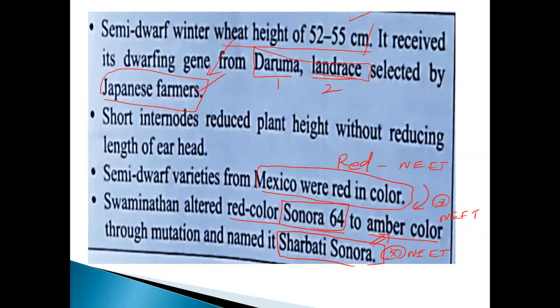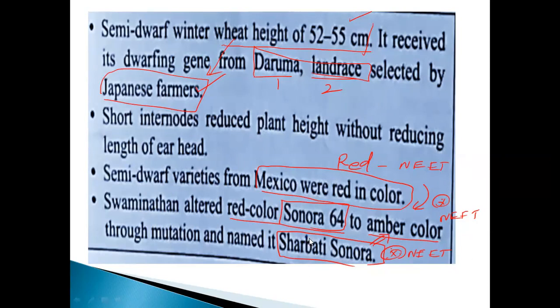And semi-dwarf variety, how many centimeters will it be? 52 to 55 centimeters. What examples have been given? Dharma and also Lerma Rojo. It was introduced by Japanese farmers, by the name of the Japanese farmers. The semi-dwarf variety, which color will it be? Looks red in color in nature. It is also called the Mexico variety. Swaminathan altered the red color Sonora 64 to amber color. Don't forget, my dear, the amber color. The name is called Sharbati Sonora. Don't forget, my dear student. This is also a very, very important point.